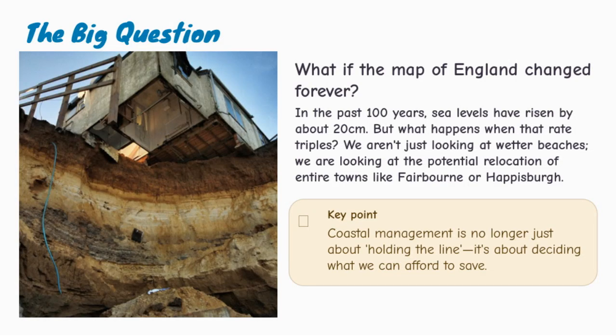The slide asks a powerful question. What if the map of England changed forever? This is not just a dramatic idea. Coastlines do change. They have always changed because of erosion, deposition, and sea level change. But climate change may speed up some of these changes.